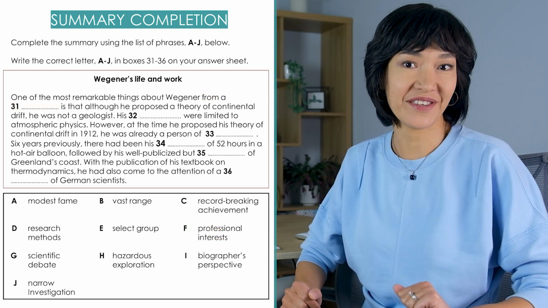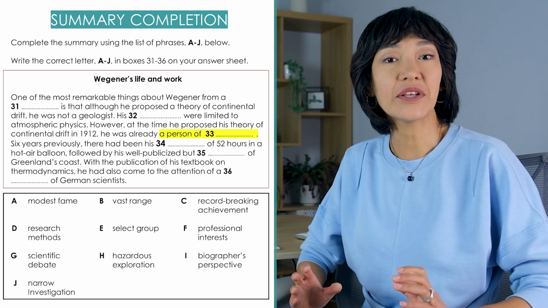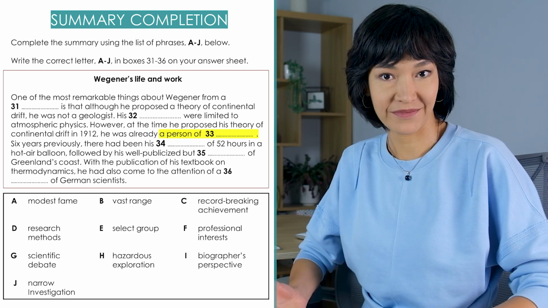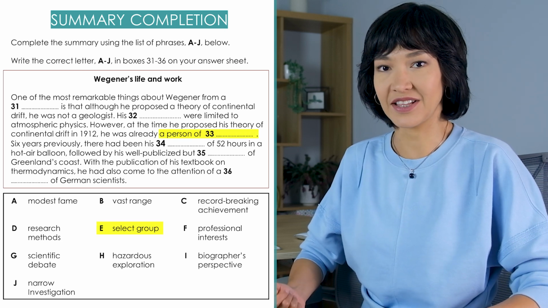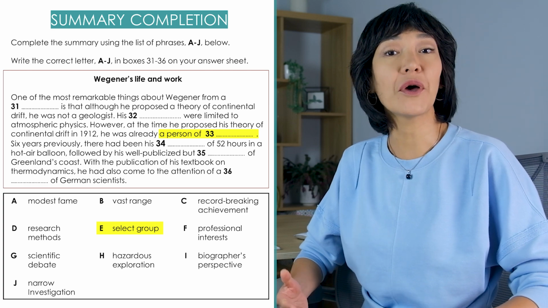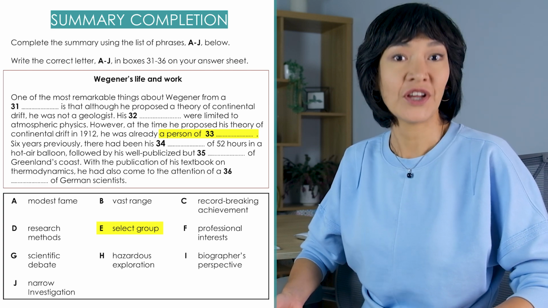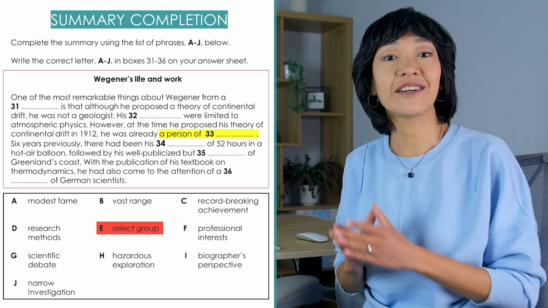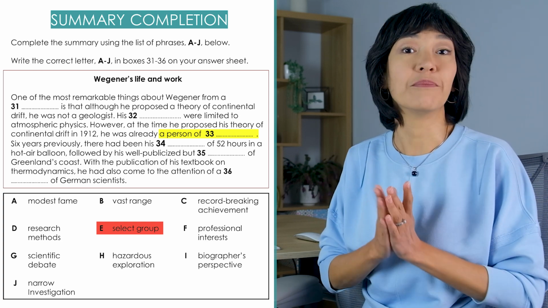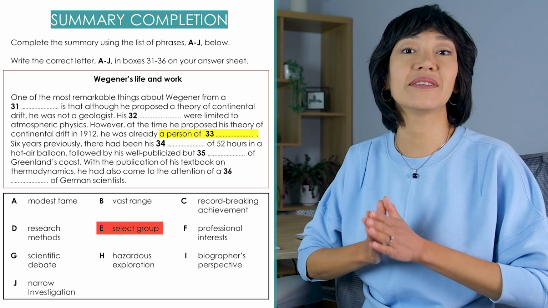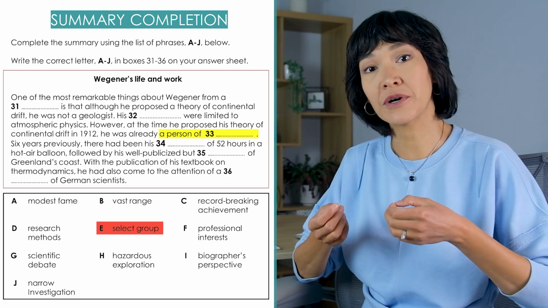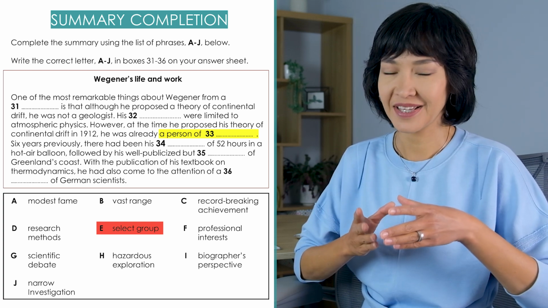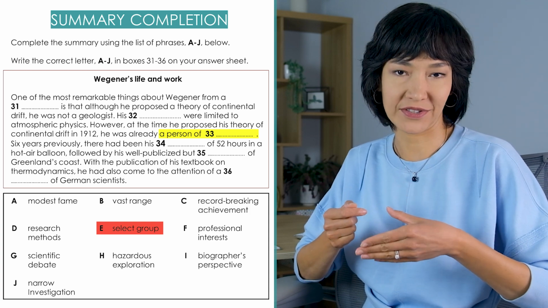Or question 33. A person of gap. Can it be E, select group? A person of select group. No, because we need an article A or the, but it's not there. This means our answer is plural or uncountable. This is a good way to check your answers.